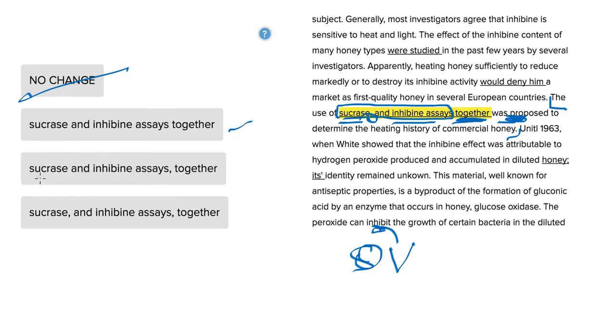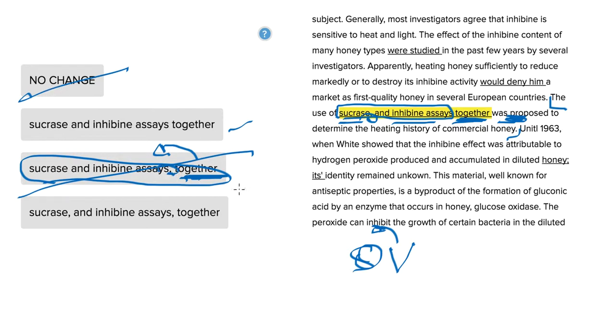The use of sucrase and inhibinous, comma, together was proposed to determine the history of commercial honey. Well, the "together was proposed" wouldn't make much sense. It seems that "together" is not supposed to modify something else. It's supposed to tell you that the sucrase and the inhibinous assays are together a unit. This is part of our object here, that what was proposed was the use of sucrase and inhibinous assays together. So this is one whole idea. We can't split it with a comma, not at the beginning, like answer choice A had it, nor at the end here.